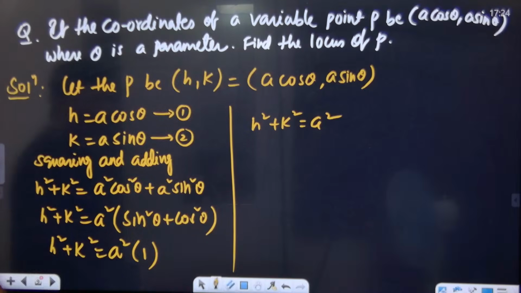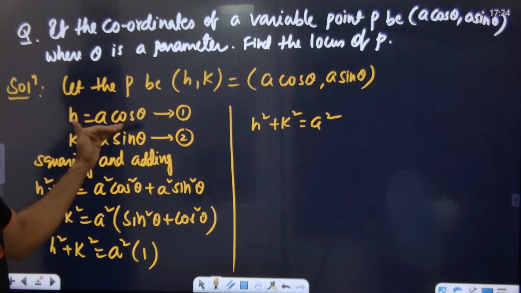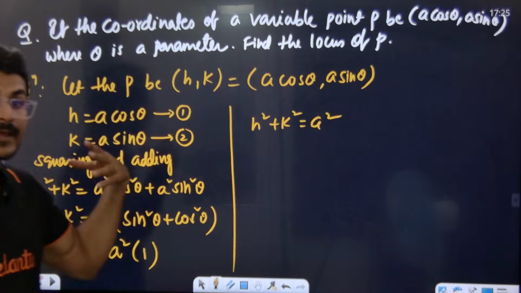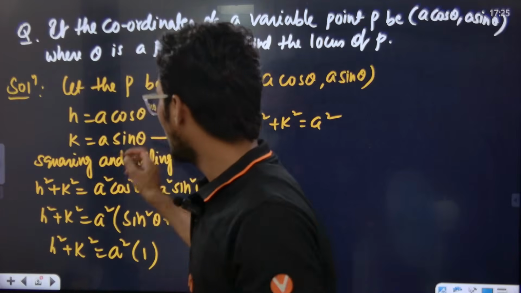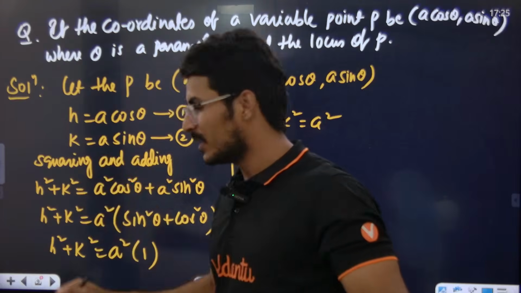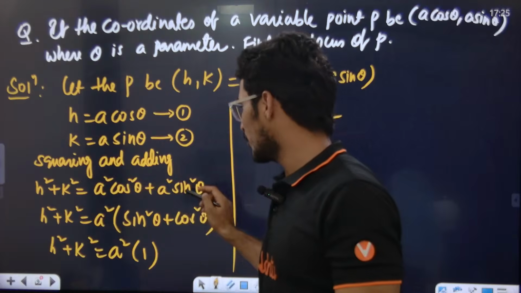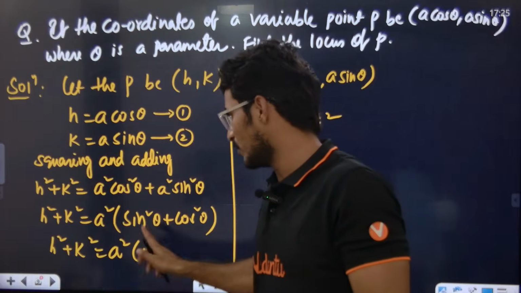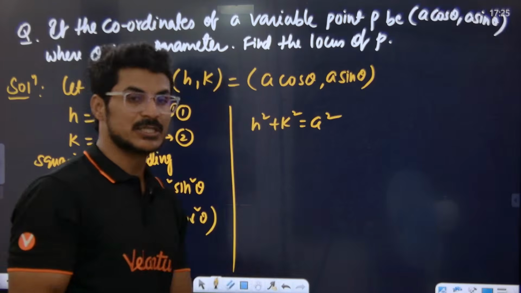Okay, look, first we took the point as h comma k, then we are finding a mathematical condition: h is equal to a cos theta, k is equal to a sin theta. Whenever theta comes into the calculations, to eliminate that theta, what should you do? Simple: squaring and adding. Squaring and adding the LHS gives this, and the RHS gives this: h square plus k square is equal to a square into sin square theta plus cos square theta. That is 1. So h square plus k square is equal to a square.